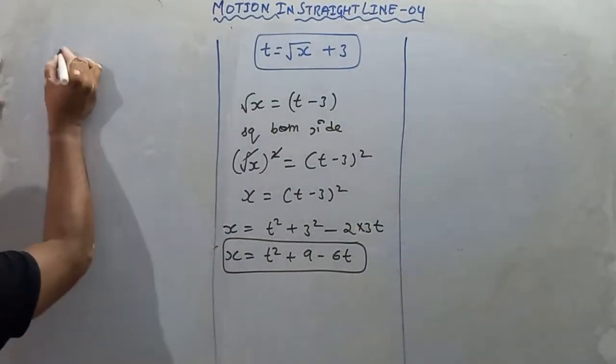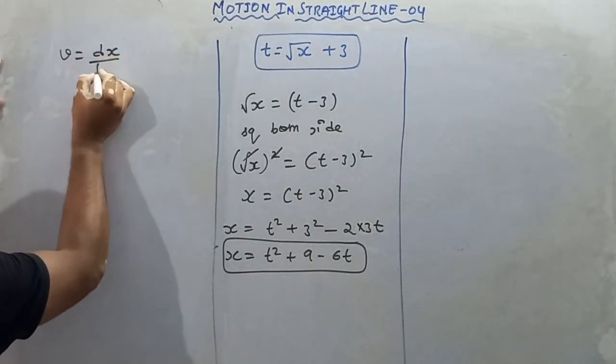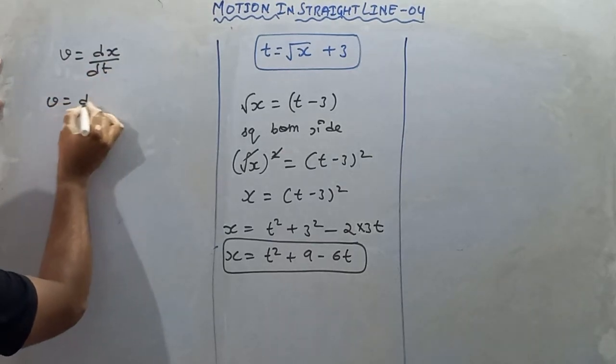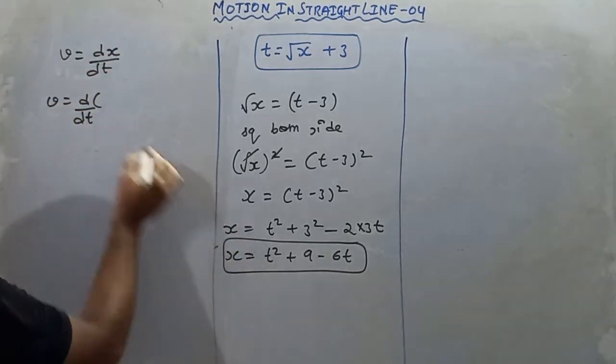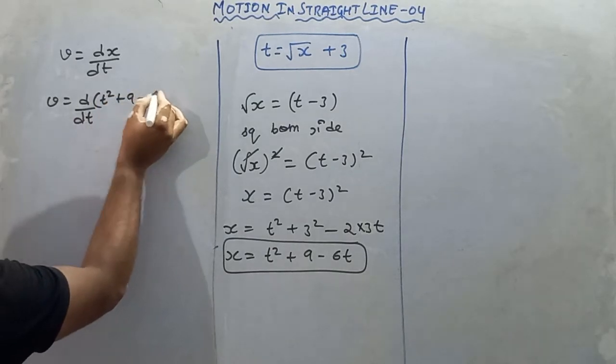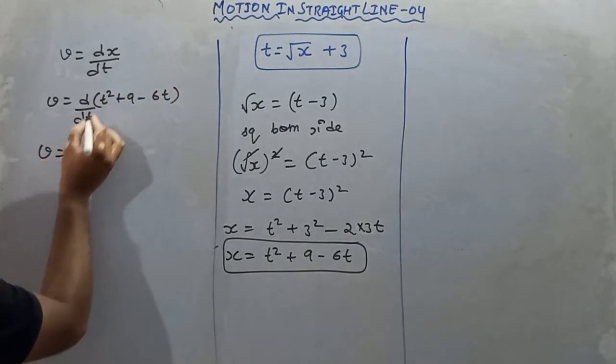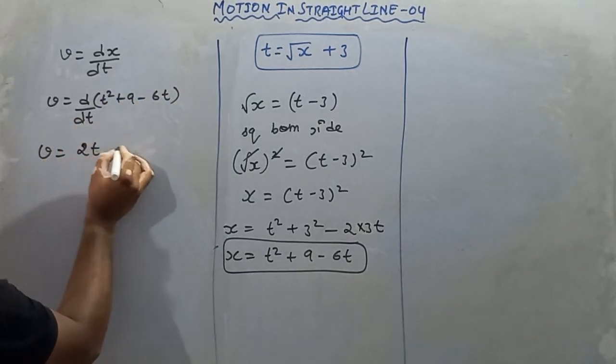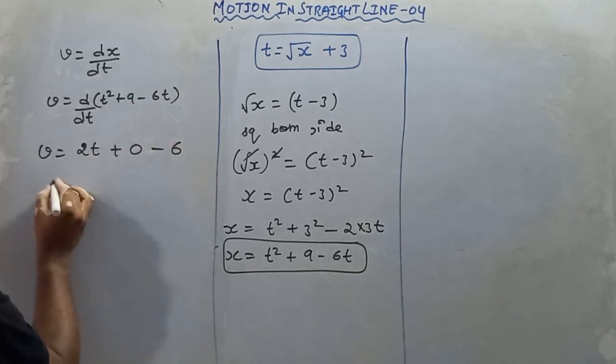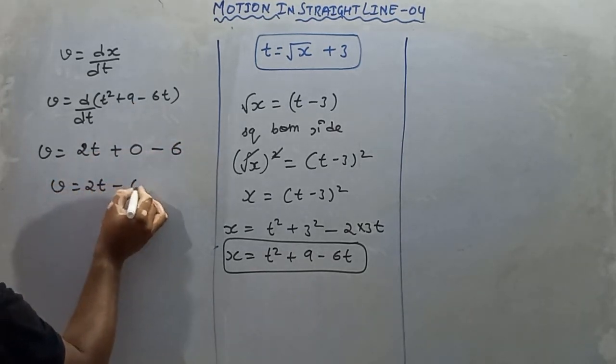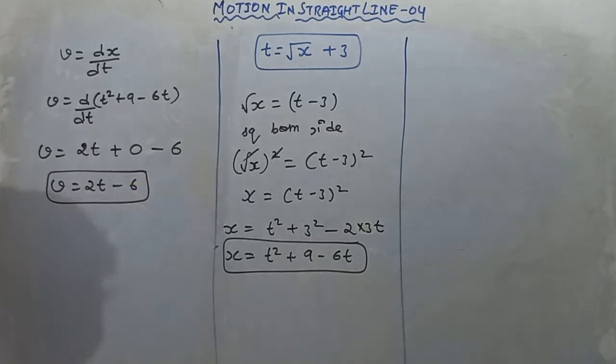We know that velocity equals dx by dt, so v equals d over dt of t squared plus 9 minus 6t. We get 2t for t squared, 0 for 9, minus 6. So v equals 2t minus 6. This is the equation of velocity.